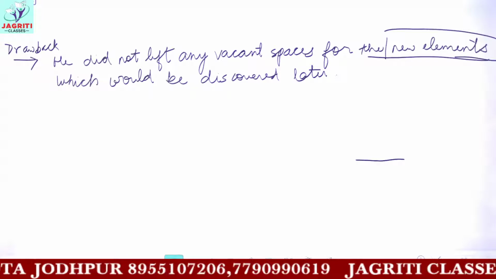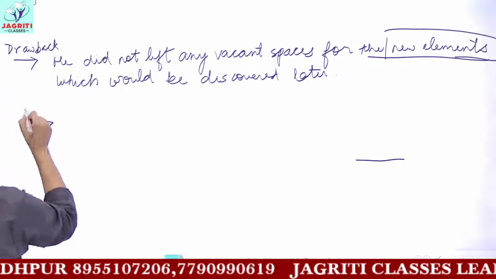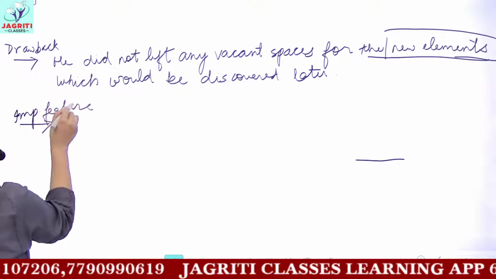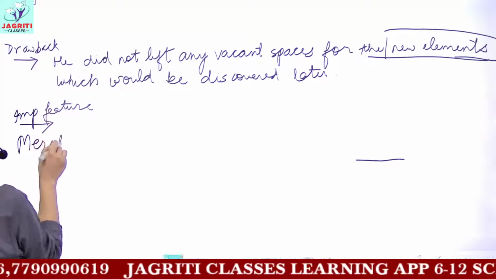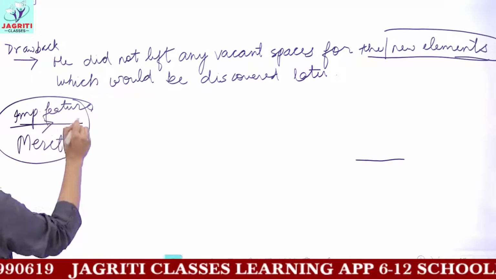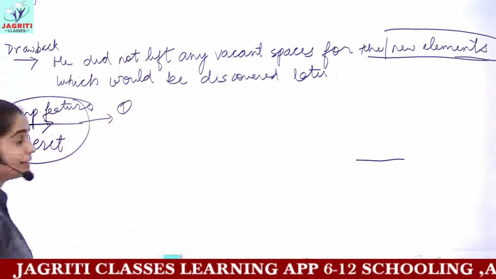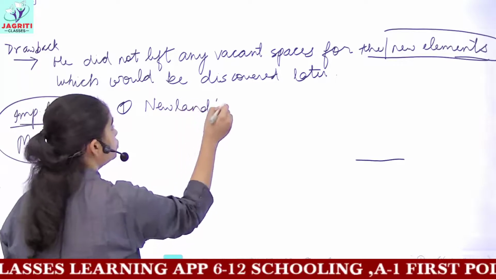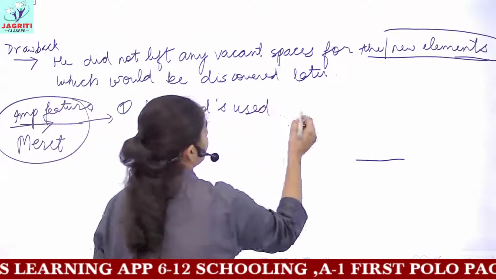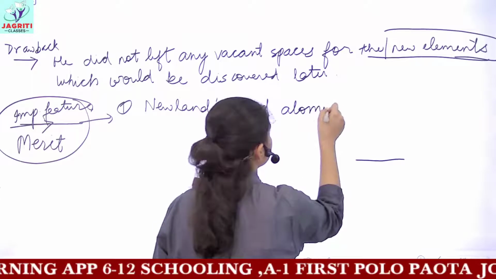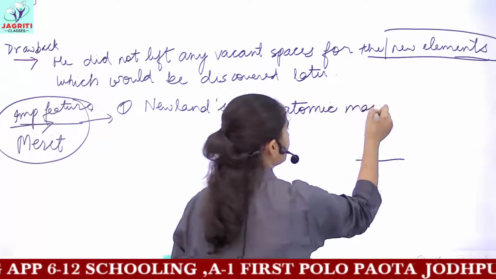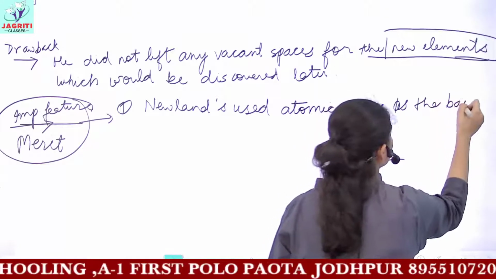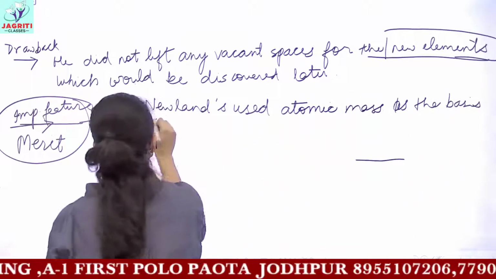Now the next is what? A very important feature, that is, you can say its merit. The merit of Newland's classification, okay? So the first merit can be that Newland used atomic mass as the basis of his classification.